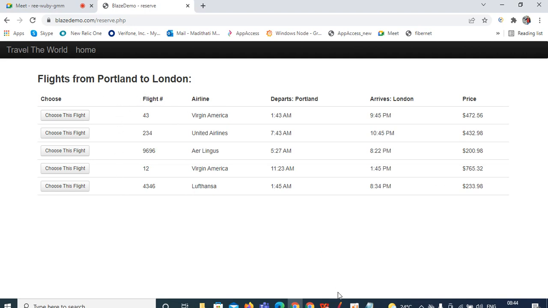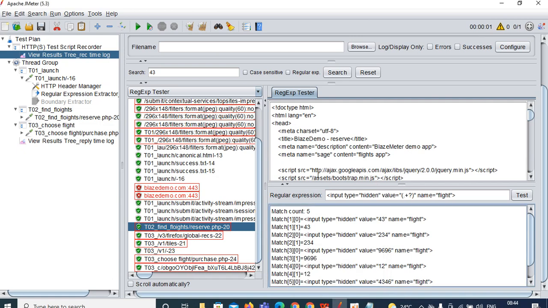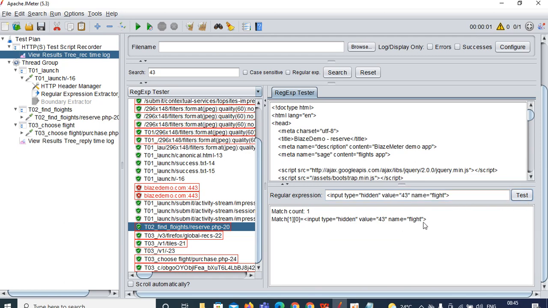Okay, so I have written the regular expression over here. See, first I have captured only one line. Here we have seen 43 only. Click on the test. You can see only one match.